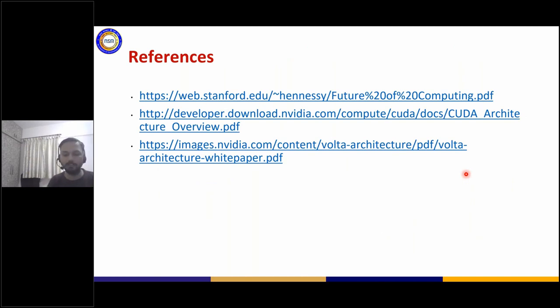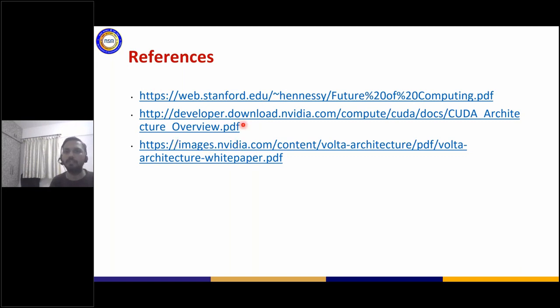With that, many of these parts that I showed you were primarily references which are listed here. Initially, what I talked to you about was the end of general purpose processors. This study was done by Stanford, and many of these slides in the beginning have been taken from there, which puts the base in terms of why a general purpose processor needs to be appended with architectures like GPUs to make it much faster.